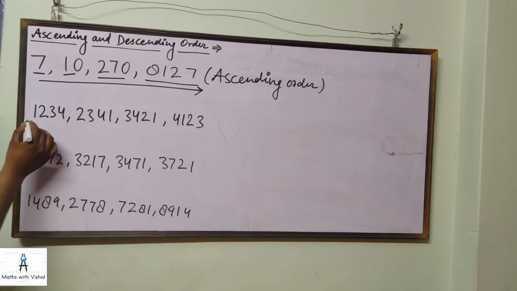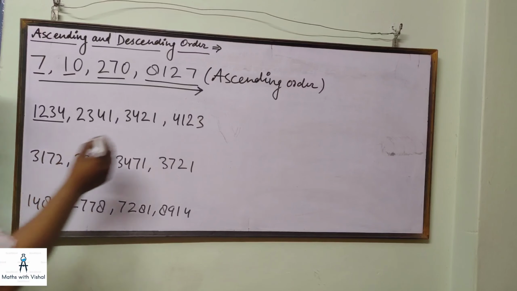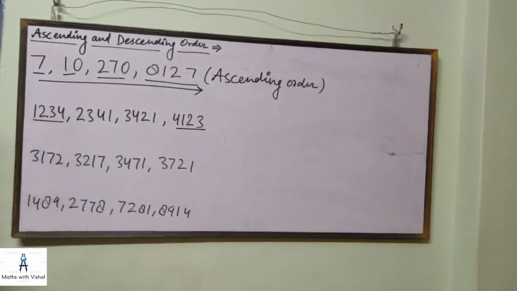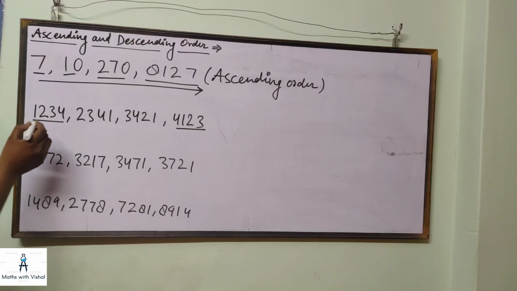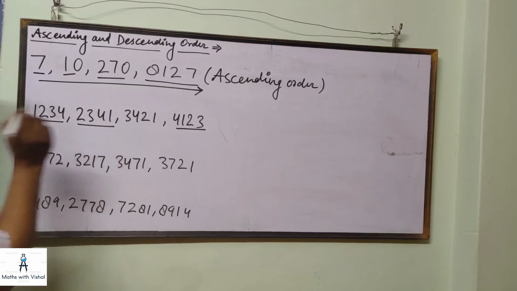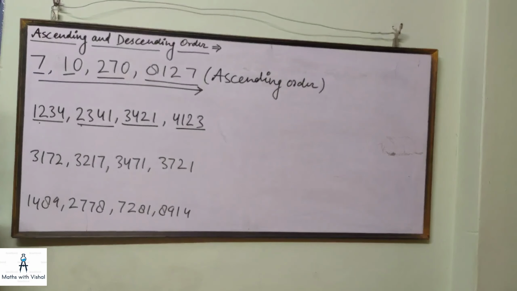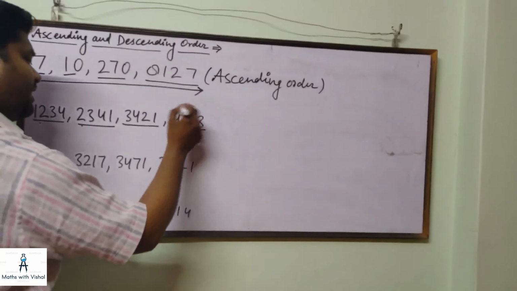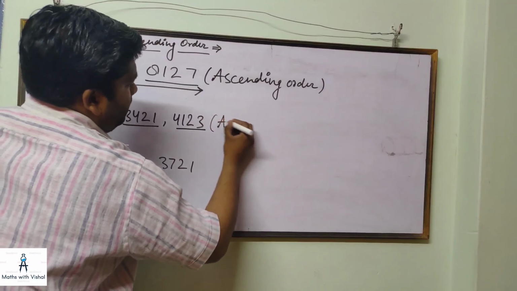Now check. 1, 2, 3, 4 is the smallest number in this, and this is the greatest number here. You can see that 1, 2, 3, 4 is smaller than 2, 3, 4, 1, and 2, 3, 4, 1 is smaller than 3, 4, 2, 1, and this is the greatest number. So this is also ascending order.